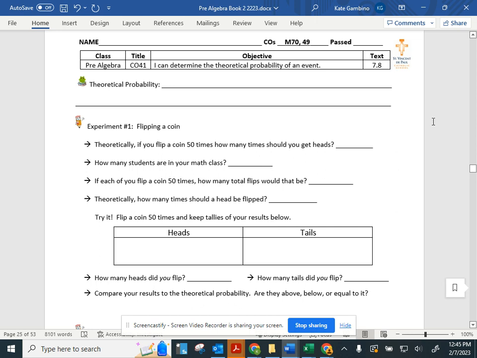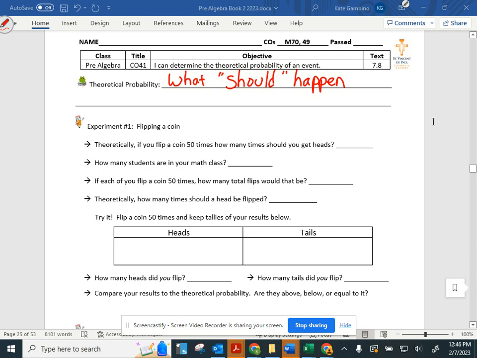We are doing CO41. I can determine the theoretical probability of an event. So a theoretical probability is what should happen. It's not what actually does happen, it's what should happen. So theoretical probability is what should happen when we do the experiment, when we do the flipping a coin. What should our outcome be?